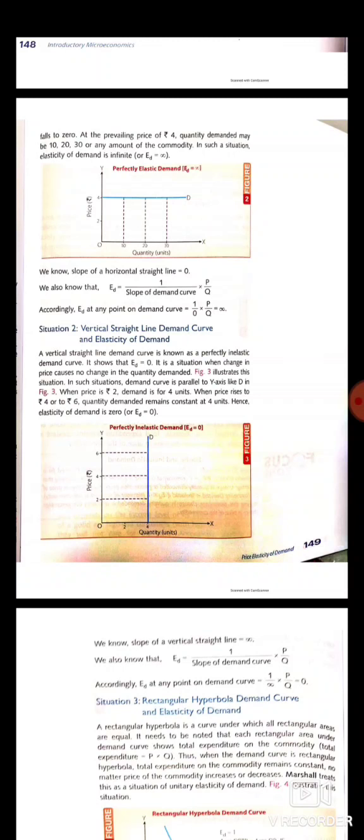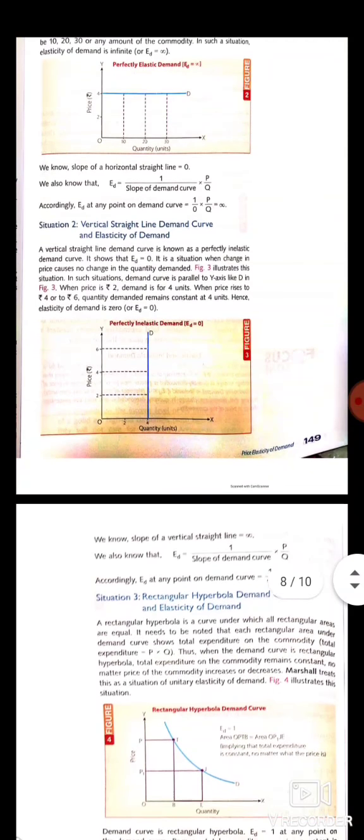So when the price of the commodity was 2 rupees, the consumer was purchasing 4 units. When the price increases to 4, there is no change in demand of the commodity. And when the price further increases to 6 rupees, there will be no change in demand. So it is perfectly inelastic demand. In this situation, elasticity of demand will be 0.